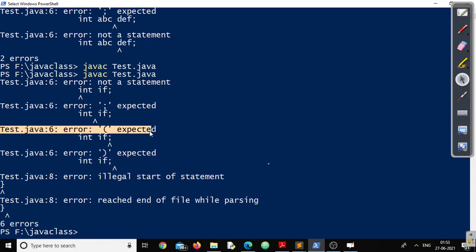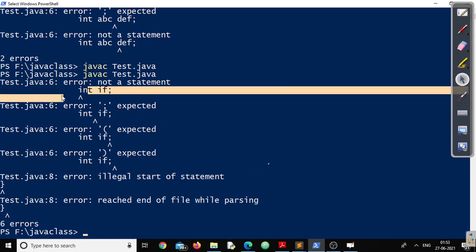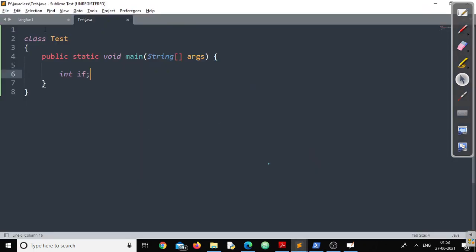Your compiler is confused what to do with this statement, because int has its own rules and regulations, if has its own rules and regulations. So we are trying to combine both of them, and we are trying to use if, which is a reserved word, a predefined word in Java, as identifier. And the compiler says, hey, you cannot use this. Be careful next time. If you are creating an identifier, make sure you are not using any reserved word as identifier, right?